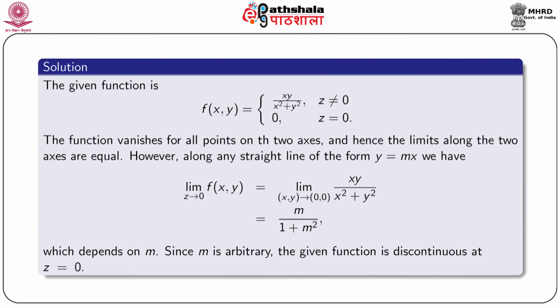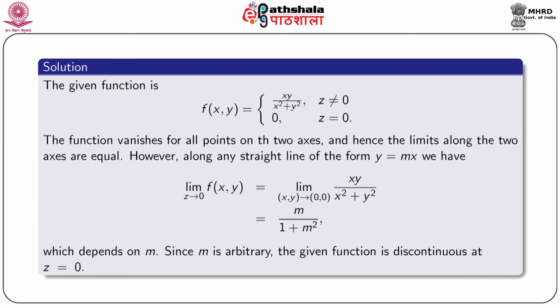So, the given function is f(z), that is f(x, y), equal to xy by x square plus y square if z is not 0, and equal to 0 if z is 0. The function vanishes for all points on the two axes, and hence the limits along the two axes are equal.